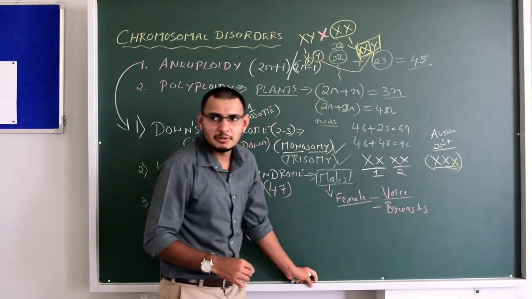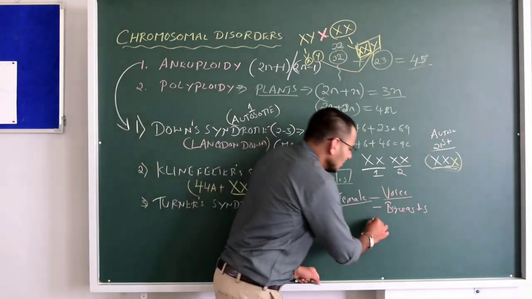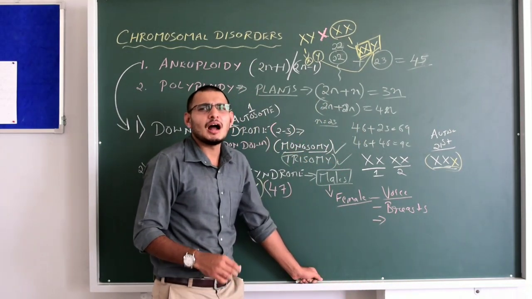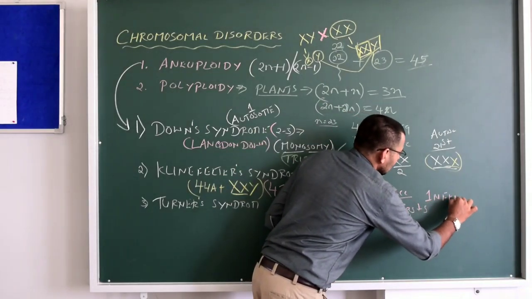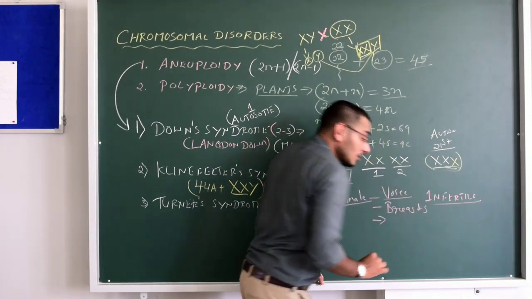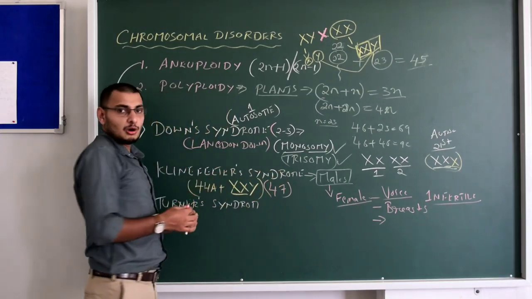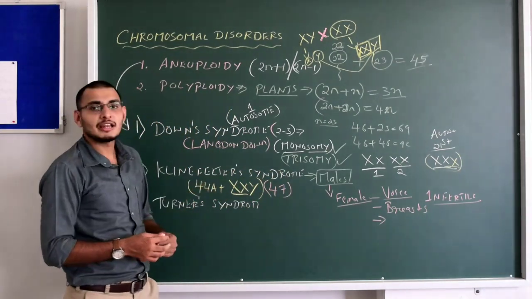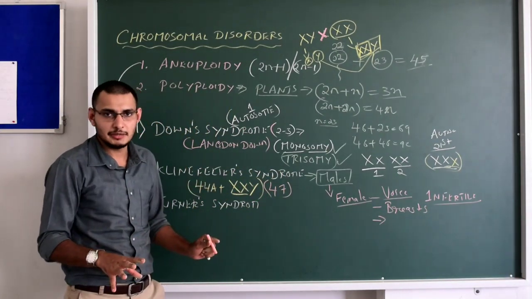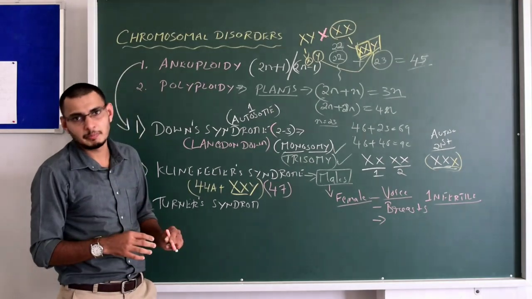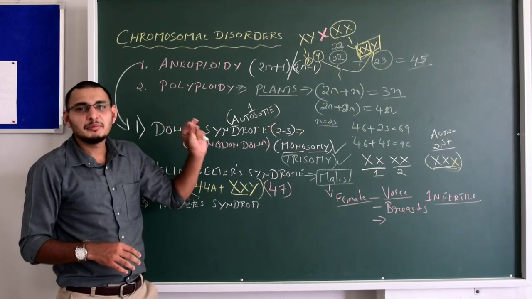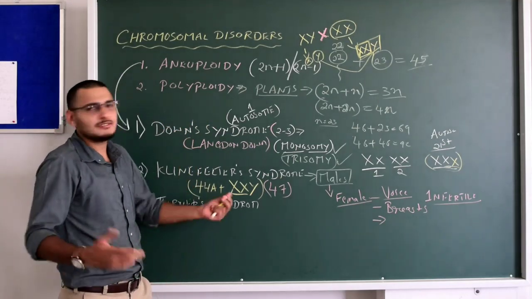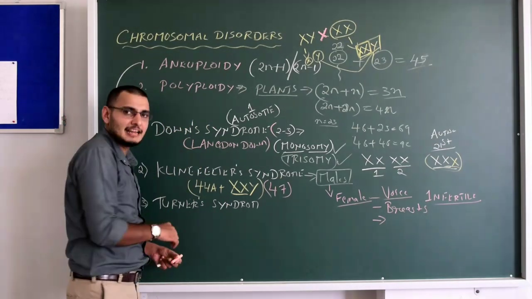Okay, the mammary glands will be there, and also their reproductive organ is underdeveloped. That means they are 100% infertile. Okay, so this is the thing. But if you look into the normal morphology of the person who is suffering from Klinefelter syndrome, they are normal actually, in the sense like the height and everything. But they are having around 50% of female characters. We have seen them, correct? Okay, that is the Klinefelter syndrome.